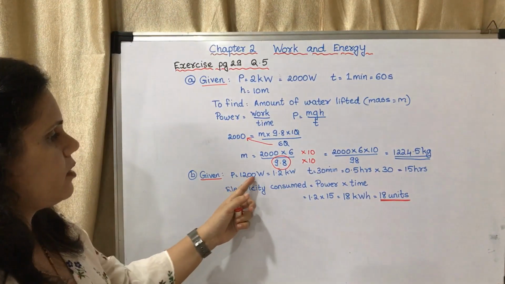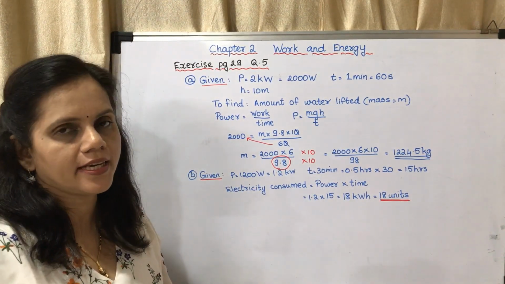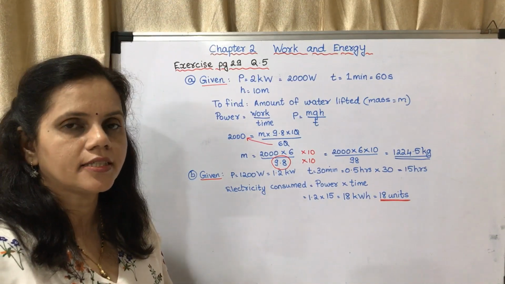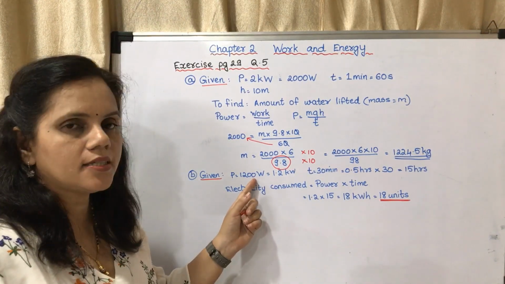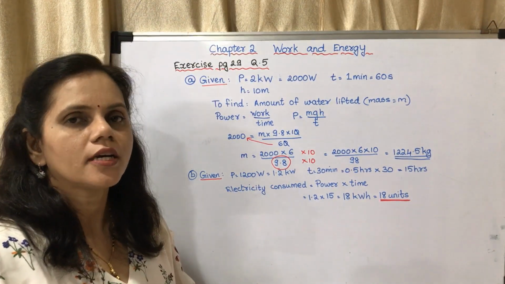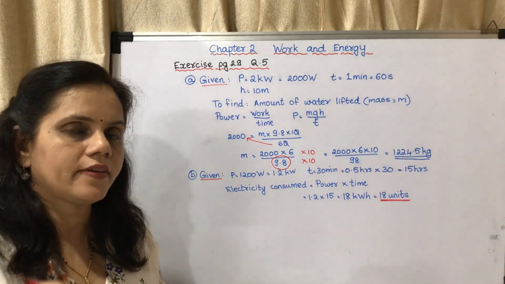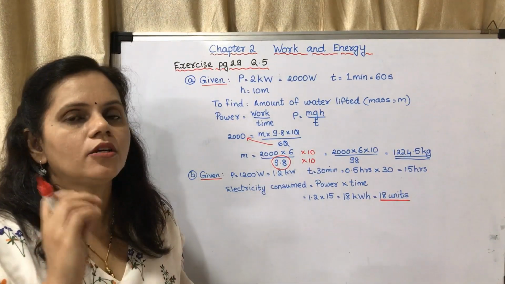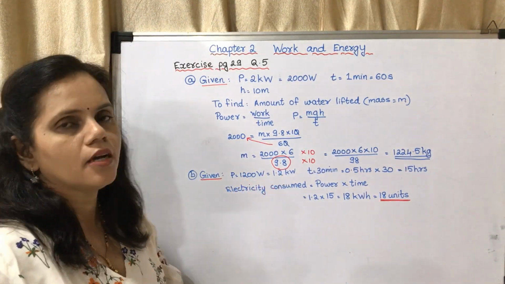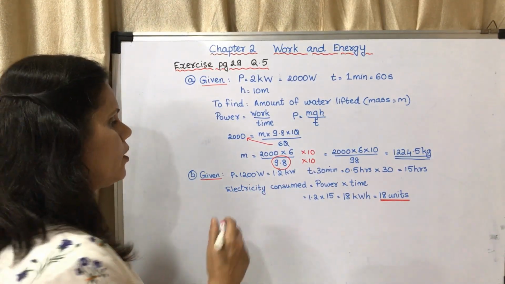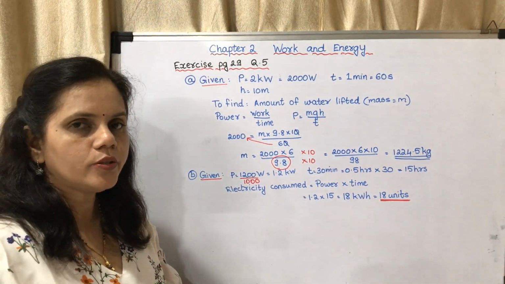So what has been given? Power is 1200 watts. Now the electricity bill which we get is in kilowatt hour, isn't it? So you have to convert watt into kilowatt. Whenever there is a question like this, only then you have to convert watt into kilowatt. Otherwise you always take watts. Whenever you have a question on an electricity bill, you have to convert watt into kilowatt. So here 1200 watt means 1.2 kilowatts, that is upon 1000. That will be 1.2 kilowatt.